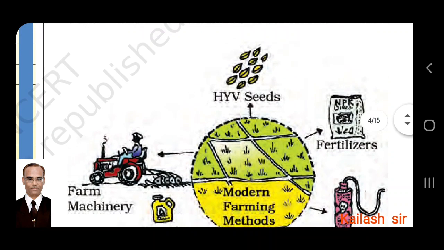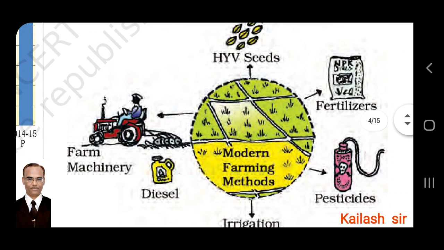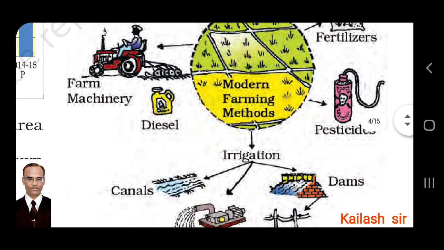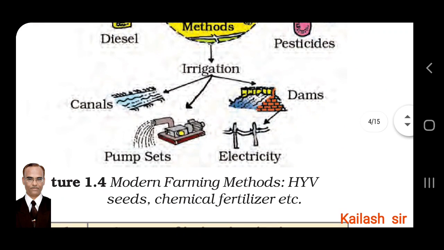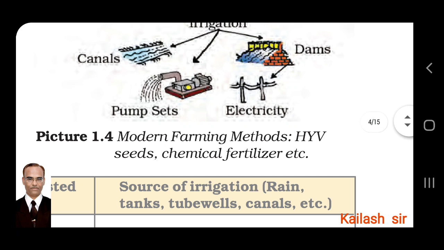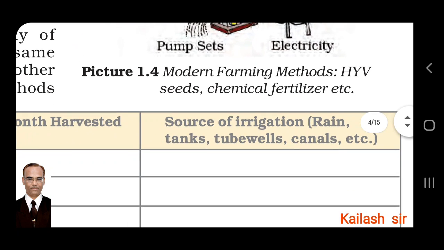Now you can see HYV seeds, fertilizers, farm machinery, modern farming methods are given. Irrigation, pesticides, canals, pump sets, electricity, dams. These are the modern farming methods. HYV seeds, chemical fertilizers, etc. It is given.